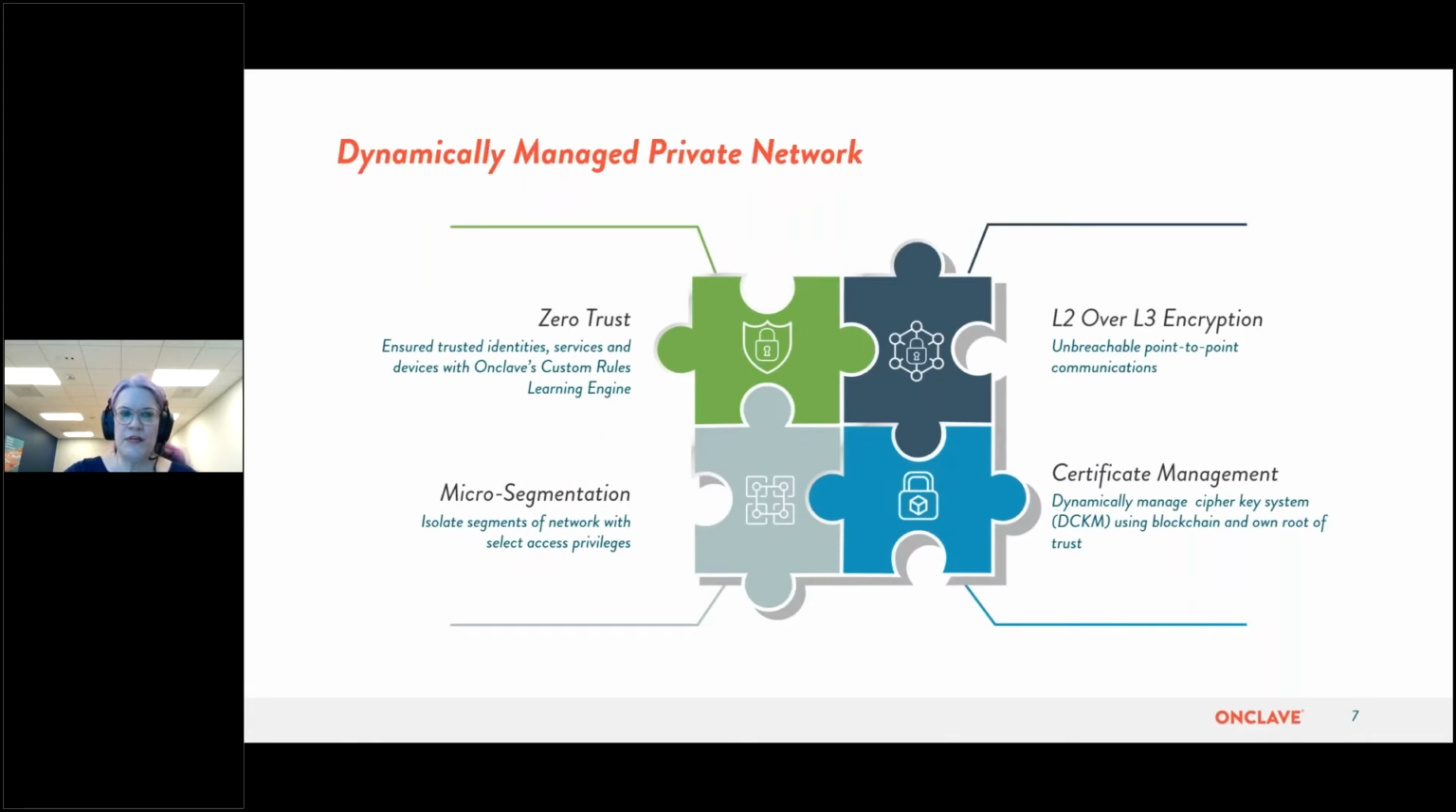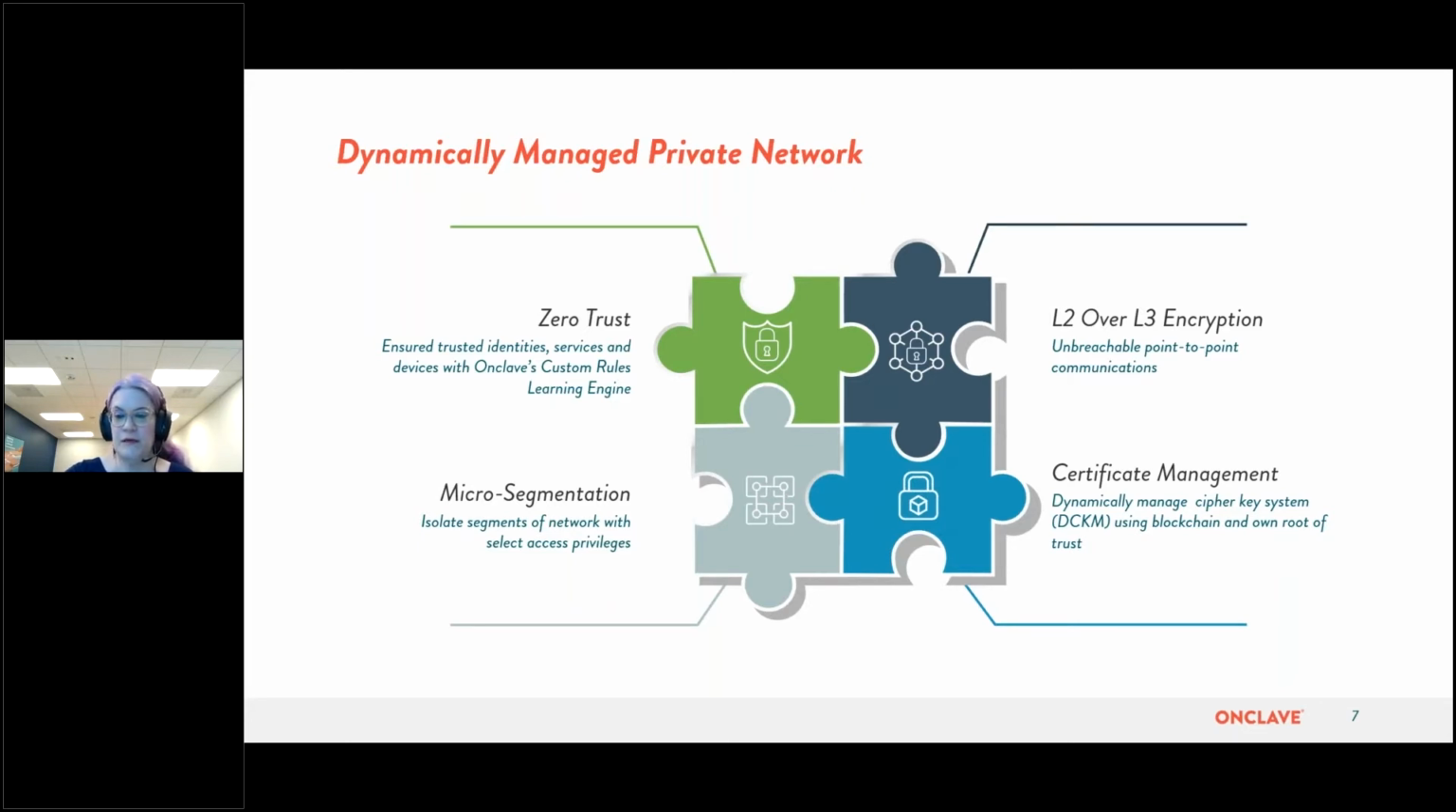What are the parts that we consider of a dynamically managed private network? And we look at it as a puzzle. Zero trust, where we have trusted identities, services, and devices with the Enclave custom rule learning engine. Layer 2 over layer 3 encryption, which basically creates an unbreachable point-to-point communication. Certificate management with our